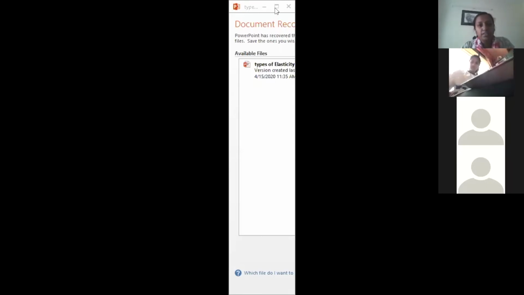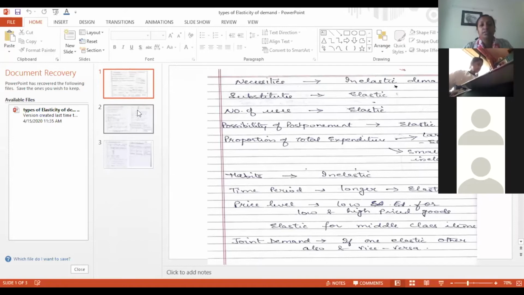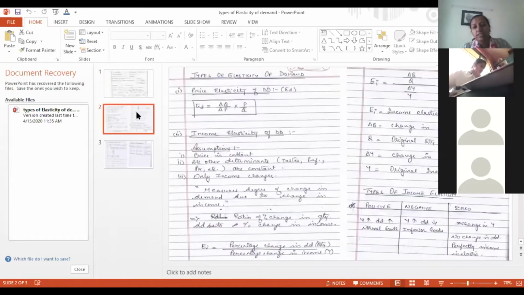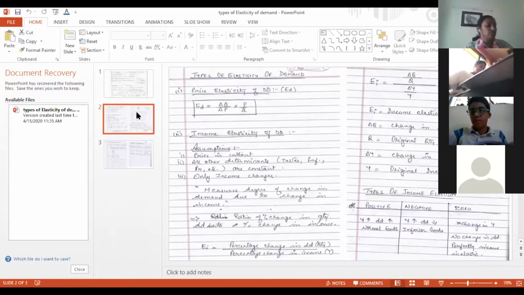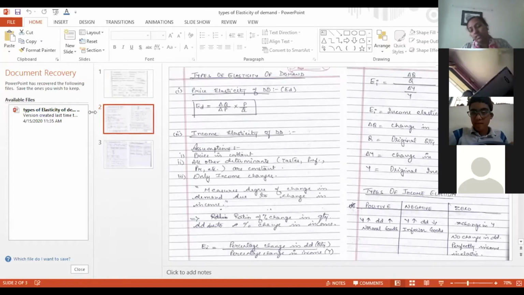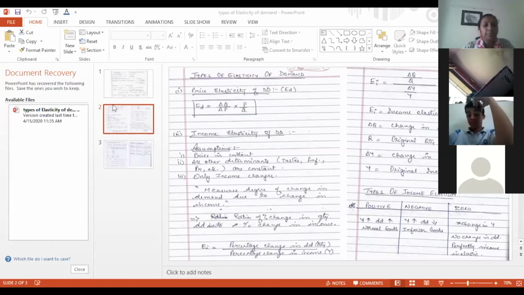If you have understood price elasticity of demand, then this should not be a problem to you: why it is considered elastic and why it is not. You should go through it very carefully. I have given you a question also based on this table, so you will understand how questions are asked. They'll give you a set of objects and ask whether it is elastic or non-elastic demand. So you have to realize whether it is a necessity, a luxury, what kind of good it is, and then decide what will be the elasticity of demand for this.